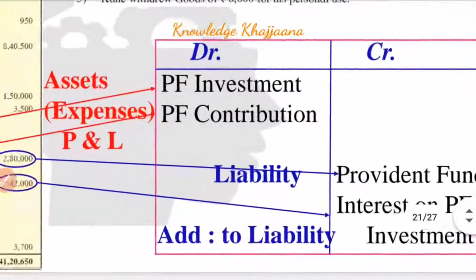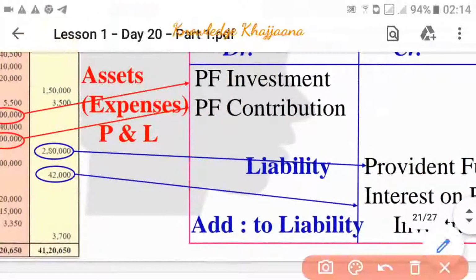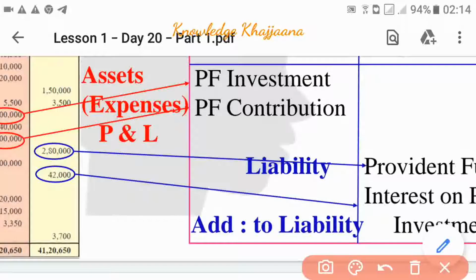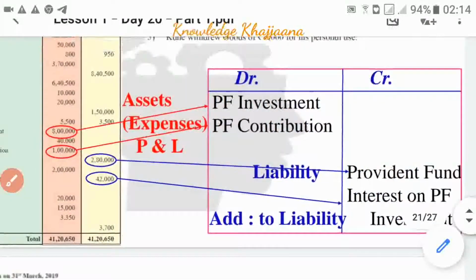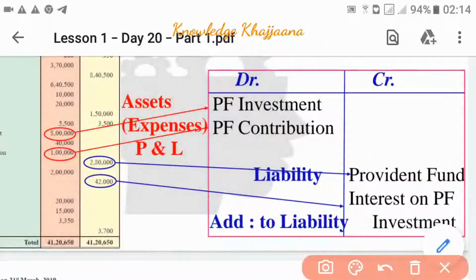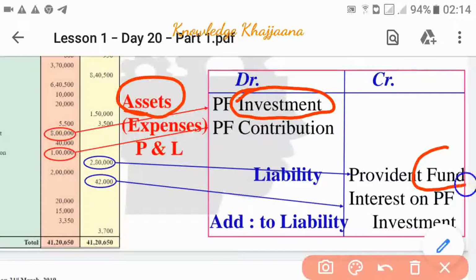See how to remember this simply. There is one keyword also. You can remember by some keywords. I will tell you. See, the word investment is given. What is meant by investment? Investment is an asset. So if provident fund investment is given, it is recorded as an asset. Then the word fund is given. What is fund? Fund always means a liability. So if the word fund is given, it is a liability.